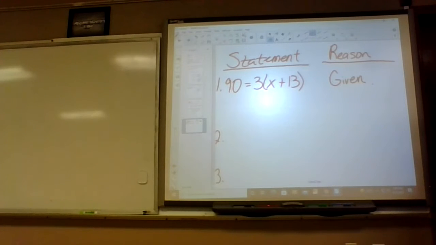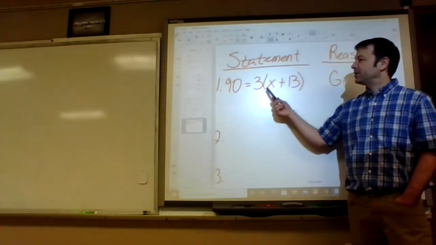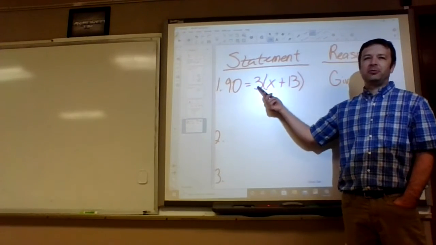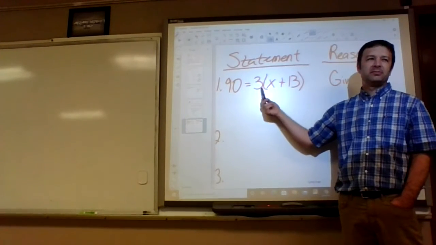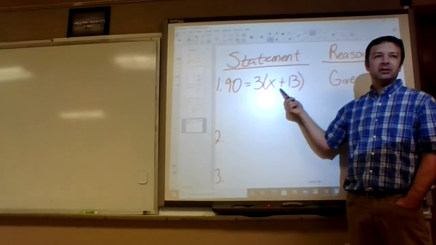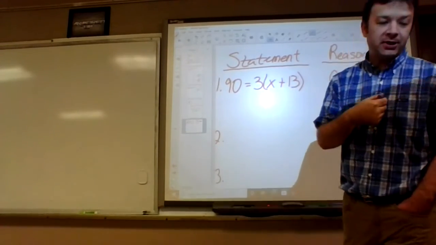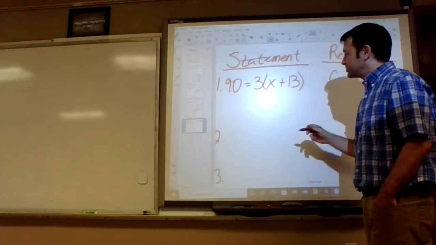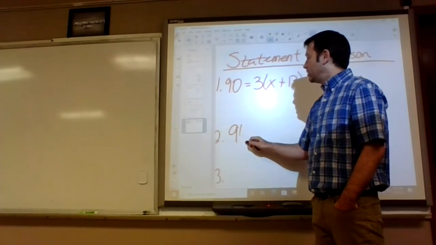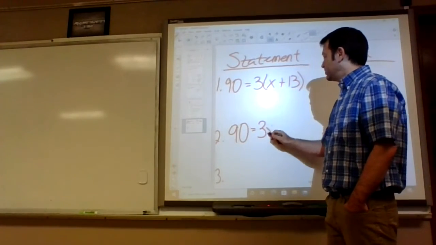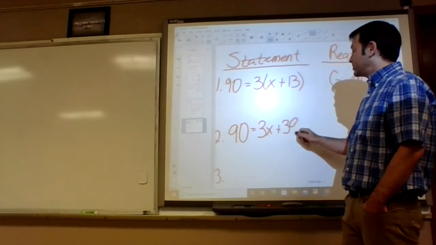And then, we could probably do this without looking at the book. But if you were solving this on your own right here, what would be your next step? Distributive property, right? See what they put down there? 9 equals 3x plus 39. I'm not going to make you copy that down because this one is full blank.